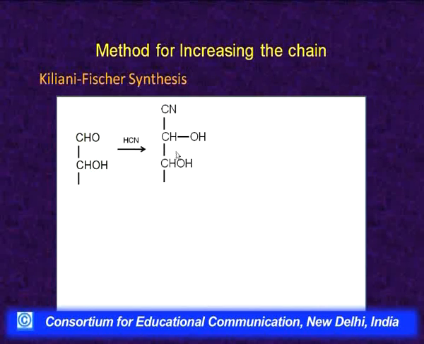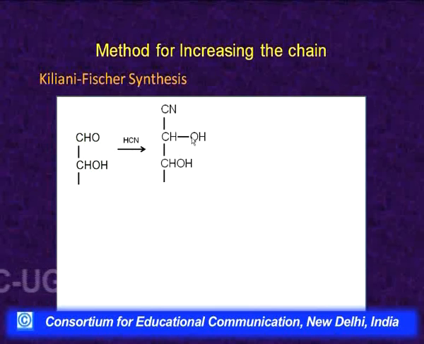After the addition of HCN, we get now this cyanohydrin, but in the formation of cyanohydrin, what has happened? Two things happen. One, cyanide group adds, means one carbon is increased in the chain length. Second, this C=O of the aldehyde, which was earlier sp2 hybridized carbon, when H goes to this oxygen and CN goes to carbon, C=O breaks, and this carbon now becomes sp3 hybridized carbon, and this carbon is also now an asymmetric carbon atom.